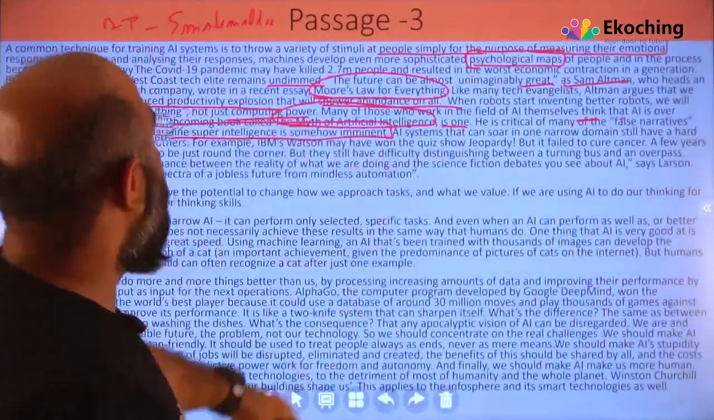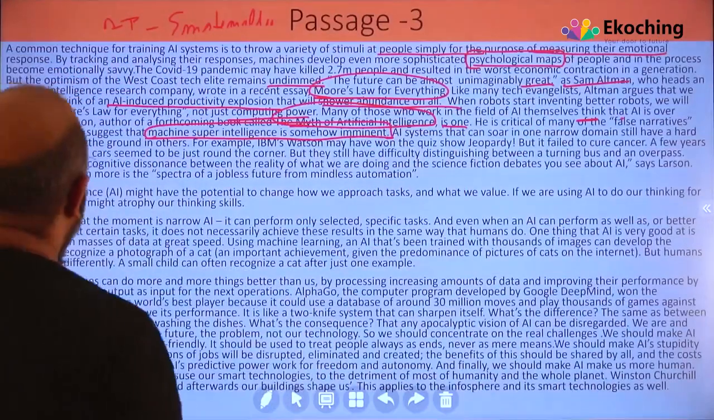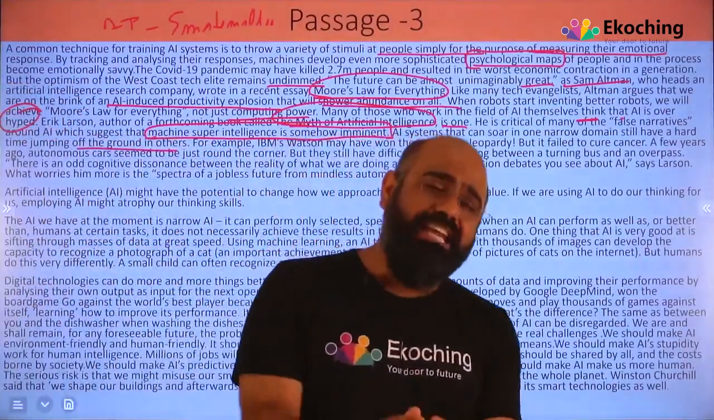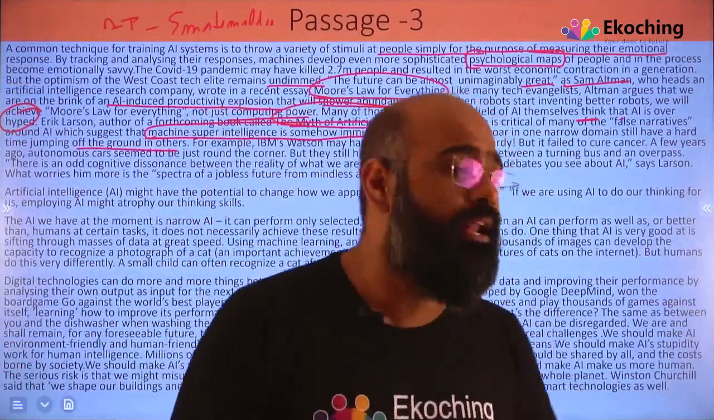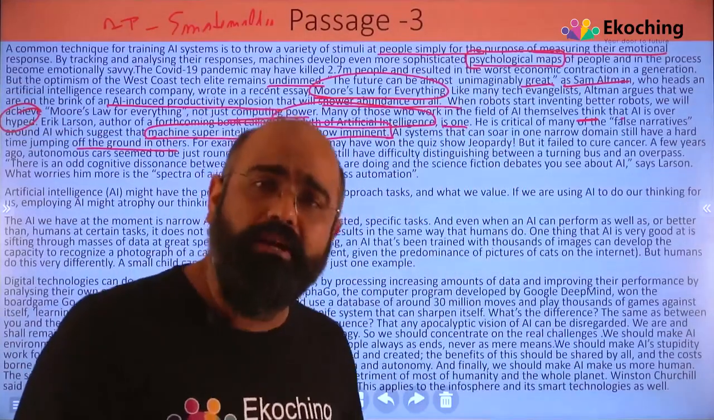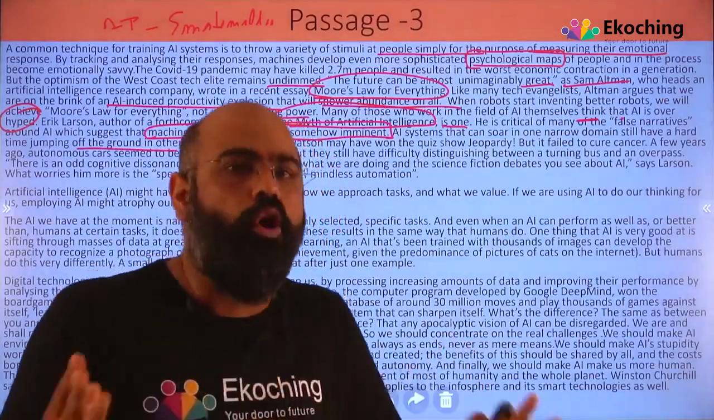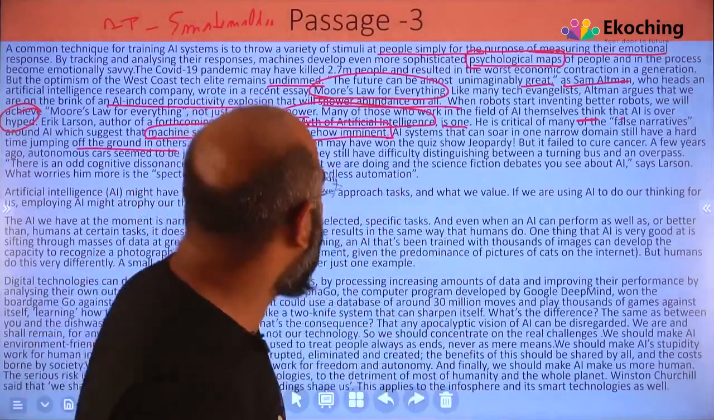AI systems that can soar in one narrow domain still have a hard time jumping off the ground in others. वो क्या बोल रहा है? तुम आर्टिफिशियल इंटेलिजेंस की इंडस्ट्री में बात कर रहे हो, not necessarily it will work in all, as Mr. Altman is saying that it will give you growth in all the sectors, not necessarily. It will have a hard time in others as well.